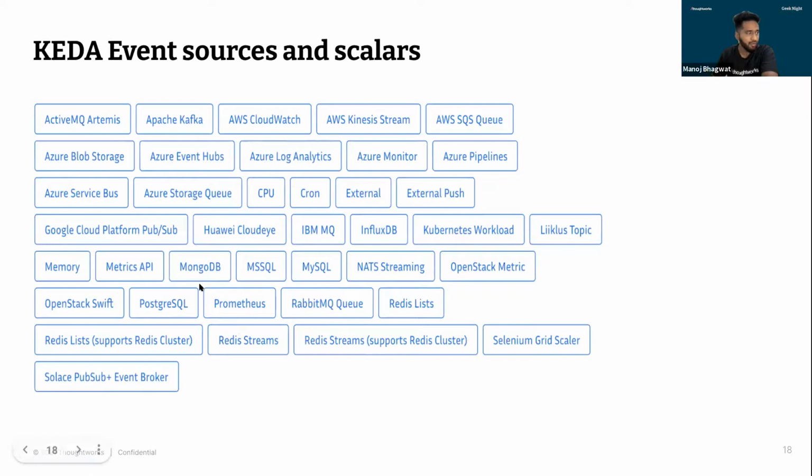And on the basis of metrics, we already talked about AWS CloudWatch, but everybody these days uses Prometheus for monitoring setup. In case you have a use case where you want to scale something based on your Prometheus metrics, that's where you can also use KEDA, and that would fit in your setup.